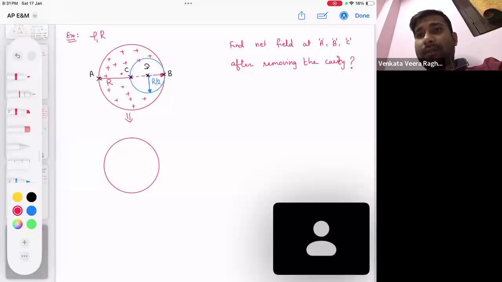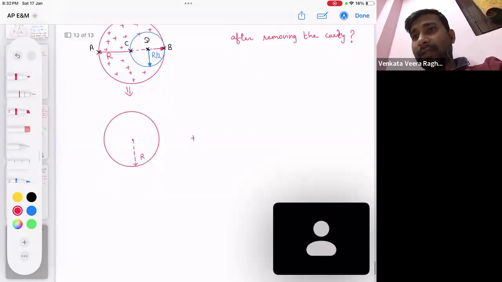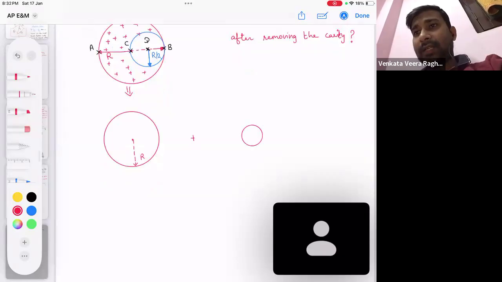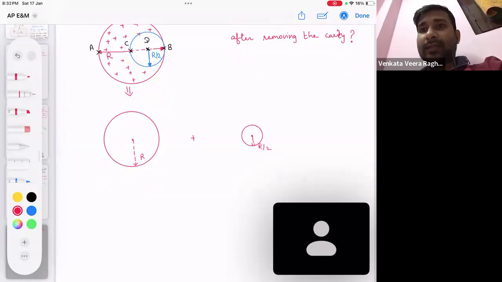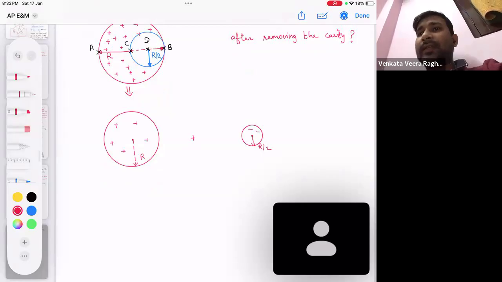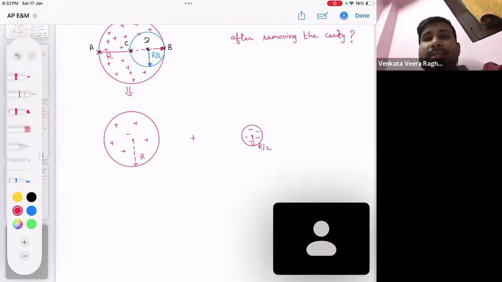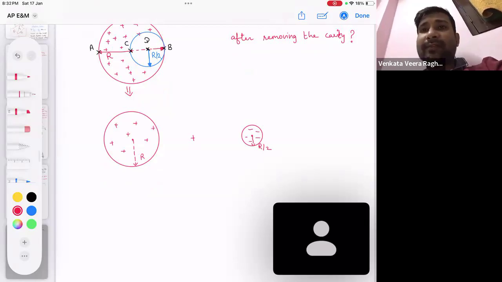This is the sphere of radius R. I'm just drawing side by side. Plus, there is another sphere of R by 2 radius. The charge of this bigger one I will consider as positive, and the charge of this smaller one I will consider as negative. Okay. So please tell me now, let's try to find the field at the different points given.